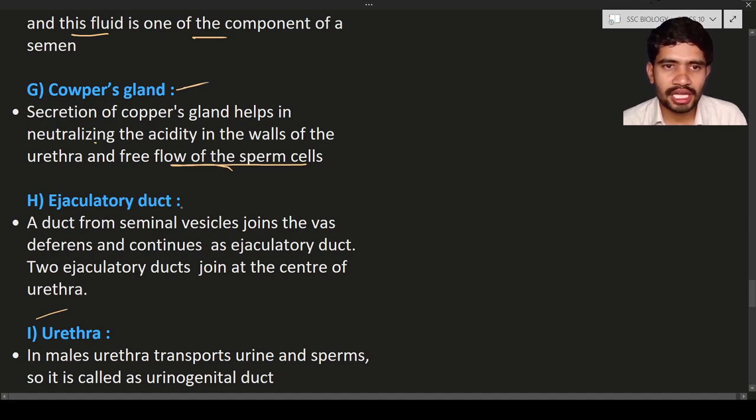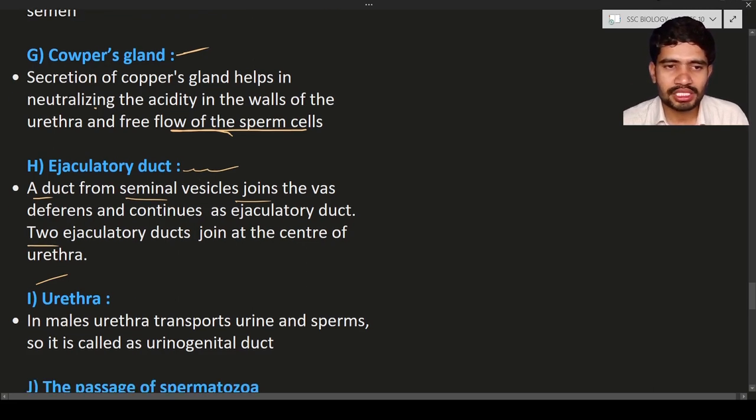So next is the ejaculatory duct. The ejaculatory duct is a duct from the seminal vesicles that joins the vas deferens and continues as the ejaculatory duct. There are two ejaculatory ducts that join the urethra. The main function of the ejaculatory duct is to pump the spermatozoa in the male reproductive system.